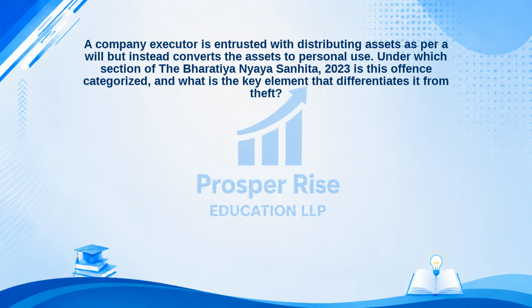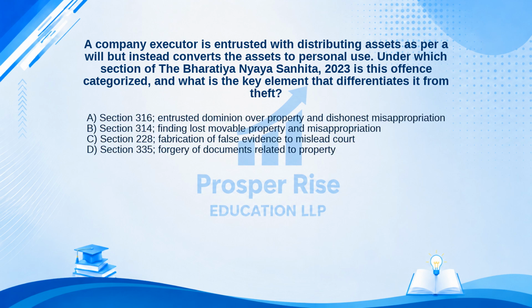Let's tackle this exam question. A company executor is entrusted with distributing assets as per a will, but instead converts the assets to personal use. Under which section of the Bharatiya Nyaya Samhita 2023 is this offence categorized, and what is the key element that differentiates it from theft? Here are your options. A.